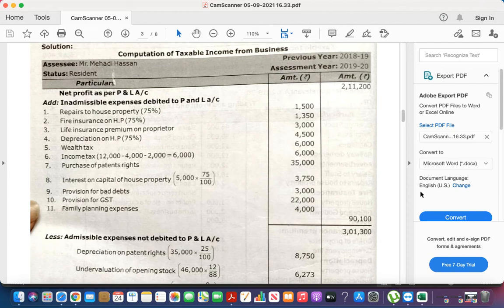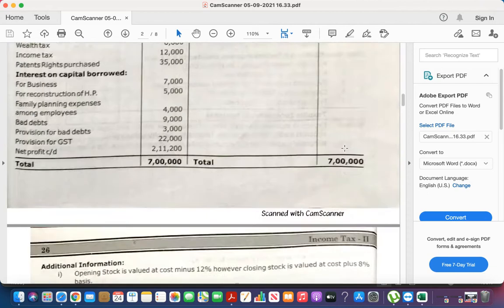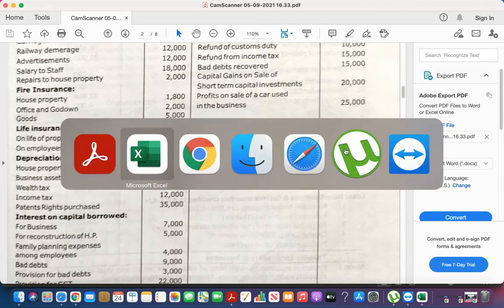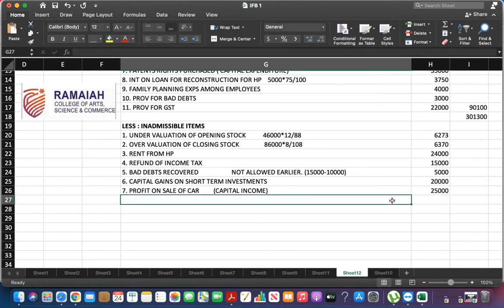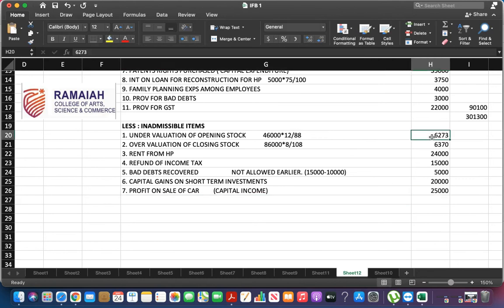So what's the value? Profit on sale of car. So we are done with all the items on the credit side. Now tell me the total. 1 lakh 643. Okay, now deduct it.